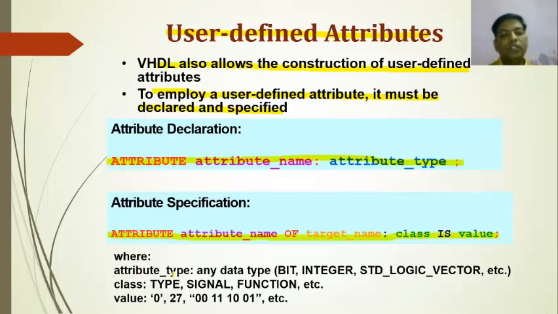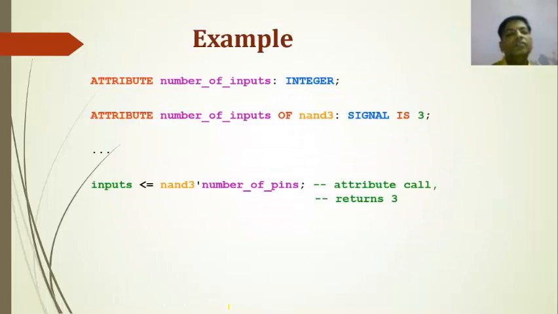Where attribute underscore type is any data type, be it integer, standard underscore logic underscore vector, etc. Class means type, signal, function, etc. Value 0, 27, 00, 11, 0, 1001, etc. Likewise, we have to declare. Example: attribute number of inputs, colon, integer. Attribute number of inputs of NAND 3, signal is 3. Input is equal to NAND 3 tick number of pins, attribute call returns 3.